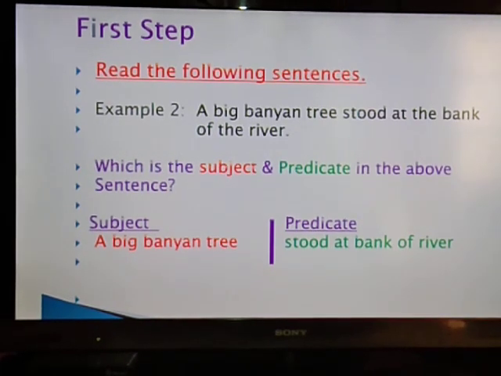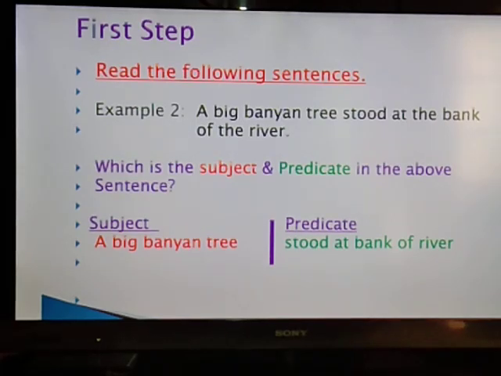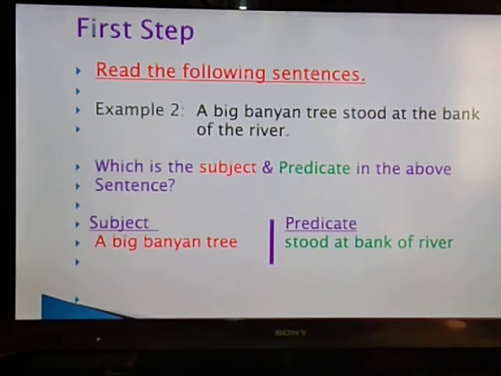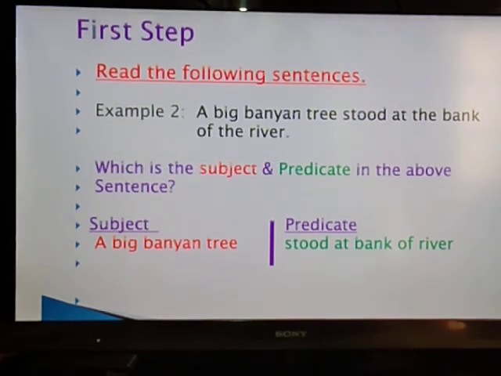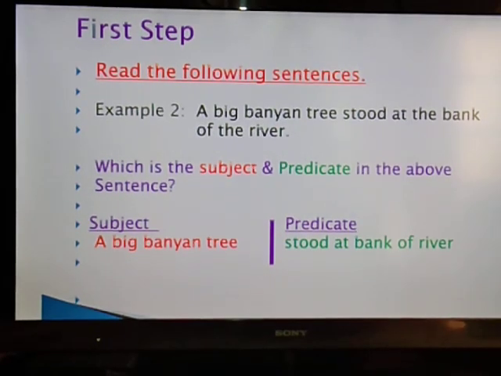One more thing I would like to tell you here: we have already learned the definition of a sentence. A sentence is a group of words which gives you a meaningful statement. Along with that, a proper or complete sentence should always have a subject and a predicate.